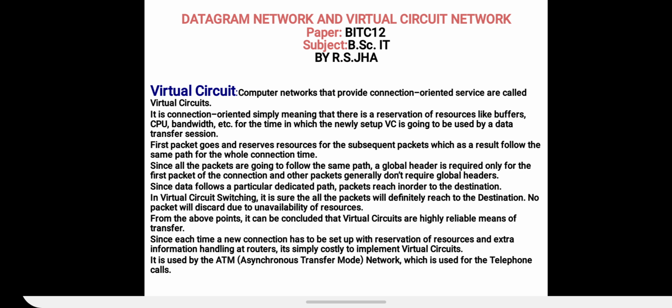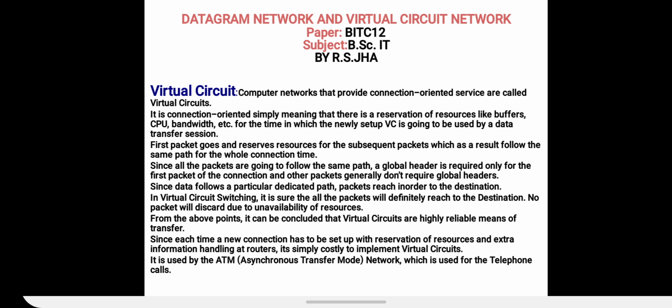So, virtual circuit networks are connection oriented networks. It means in which there is a dedicated connection between the client and the server, or the sender and the receiver, whereas datagram network is a connectionless network. It means in which there is no dedicated path or no pre-reservation of resources in datagram network. So first let's study what is virtual circuit network.